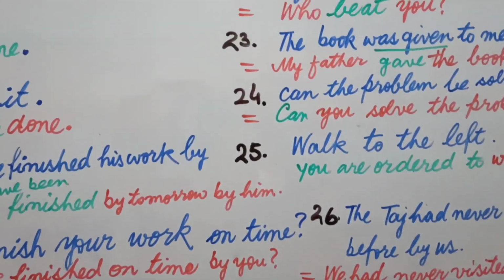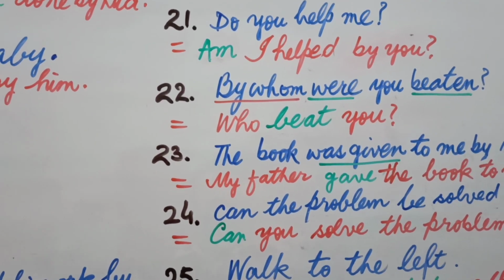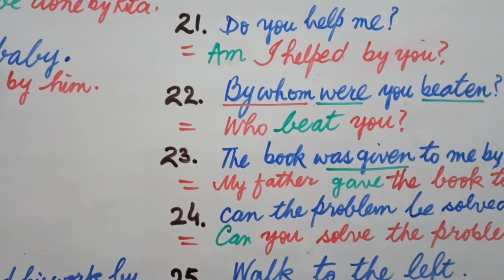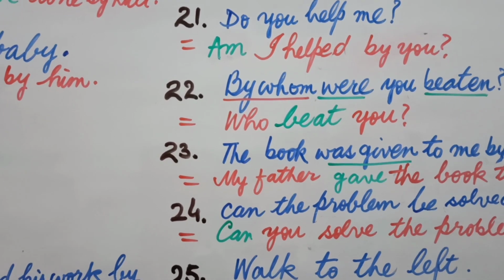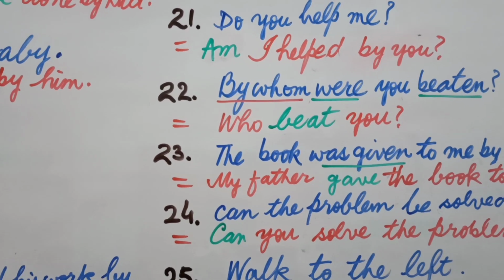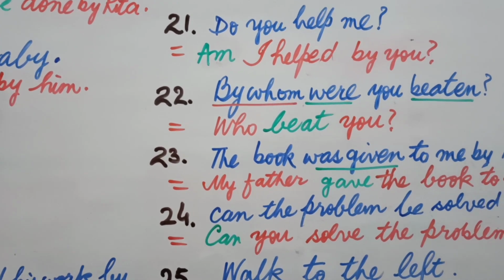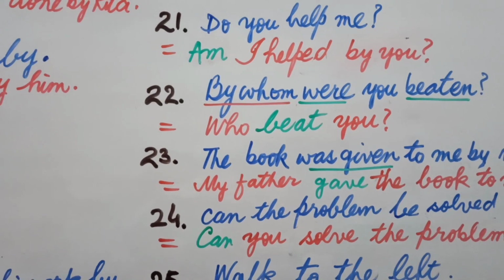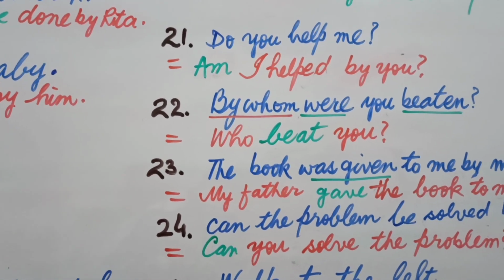After this, let's see what happens. We are on question number 21. Let's see what question this is. This question is, do you help me? Questions of this type may appear as imperative, but the difference between imperative and present indefinite is that between do and the main verb there is a subject. If there is a subject, that is present indefinite, not imperative.